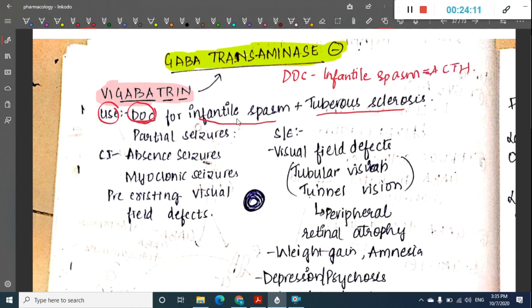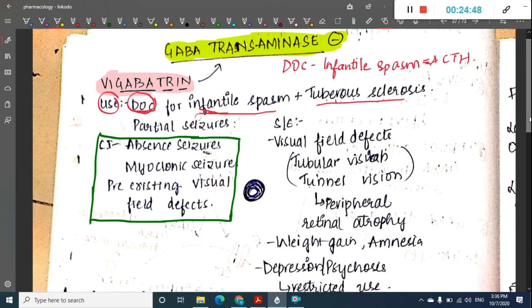But if you were asked what is the drug of choice for infantile spasms along with tuberous sclerosis, then that is vigabatrin. Vigabatrin can also be used in partial seizures. Remember, this is important: vigabatrin is contraindicated in absent seizures, myoclonic seizures, and in pre-existing visual field defects.